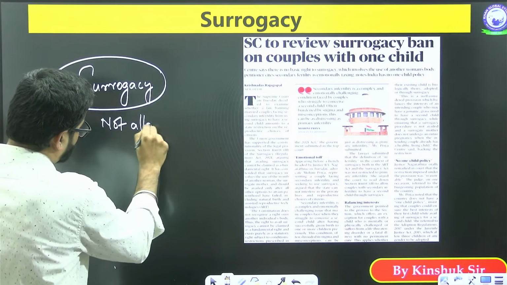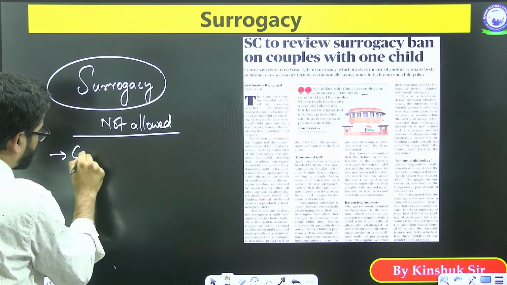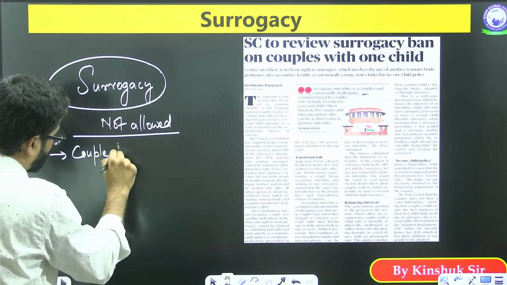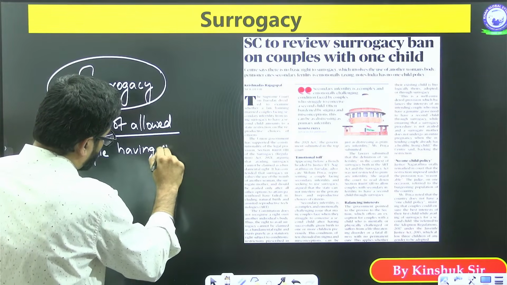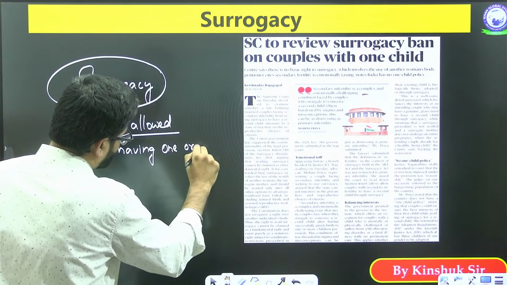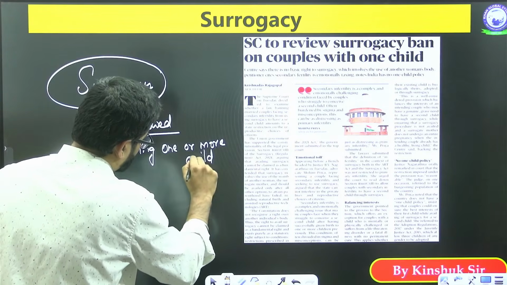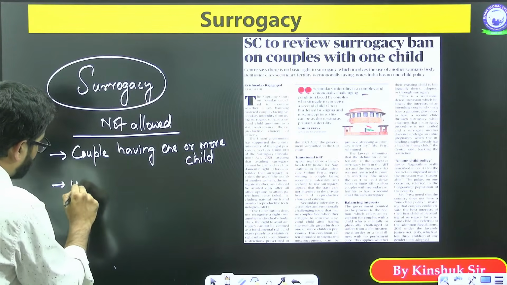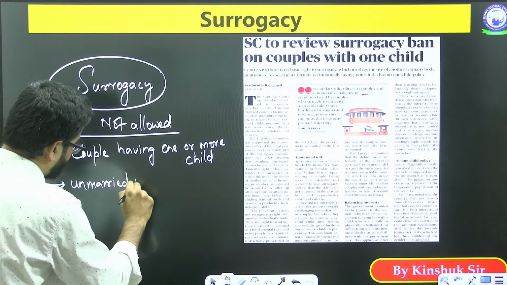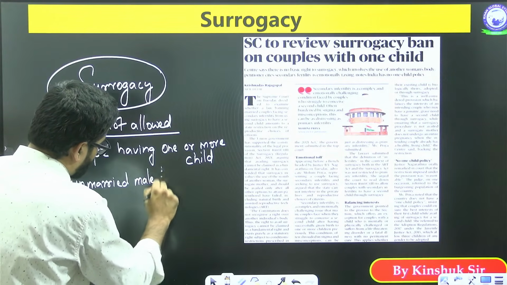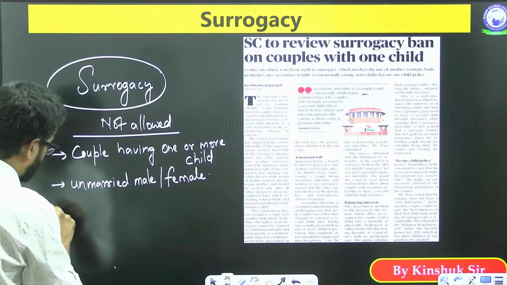Couples having one or more children, and unmarried, male or female, they are not allowed.